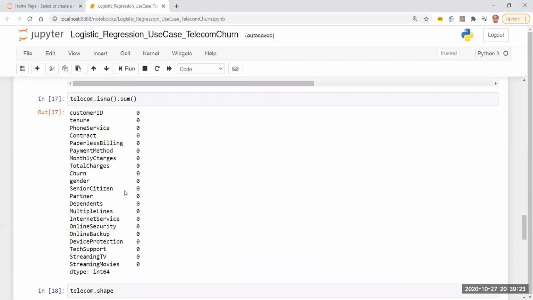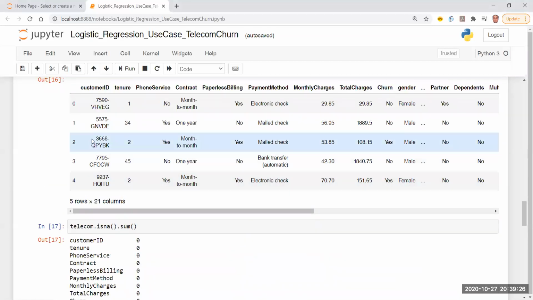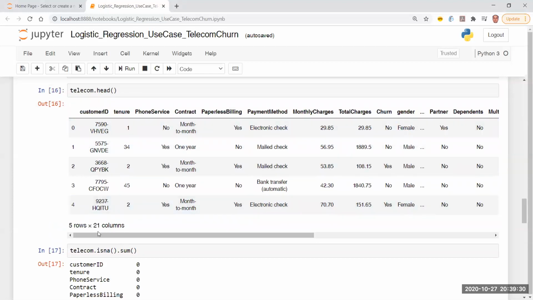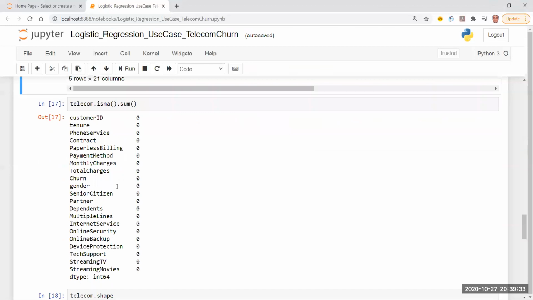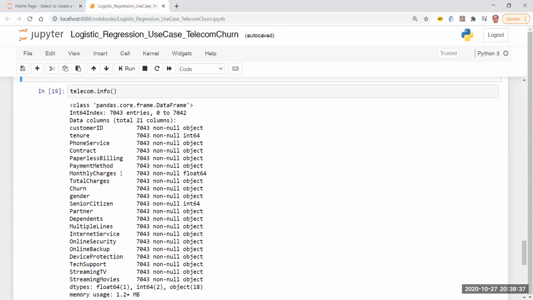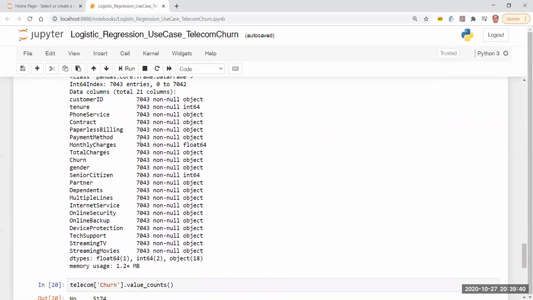We have the final frame of data where we have 5 rows and 21 columns as the sample data that we are showing over here. So 21 columns is what we have. Number of rows we have already seen. We have 7,043 rows. And this is the information about the data frame, which overall looks to be okay. There's a combination of a lot of textual fields. You see a lot of object types. These are textual fields. So they are obviously categorical fields, but they can be textual as well in the sense that they can have text information too.